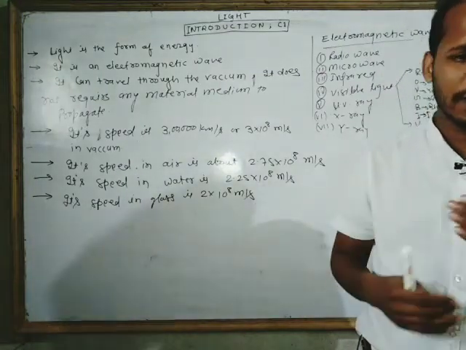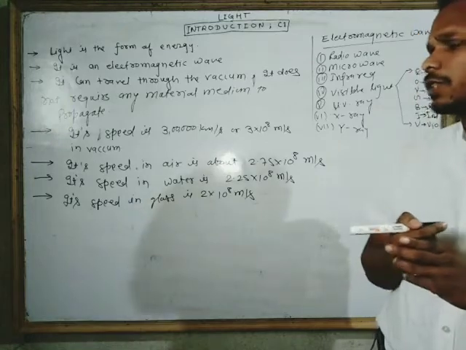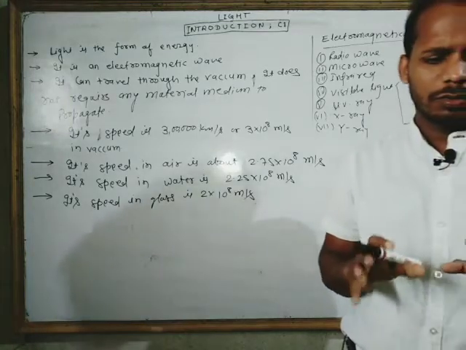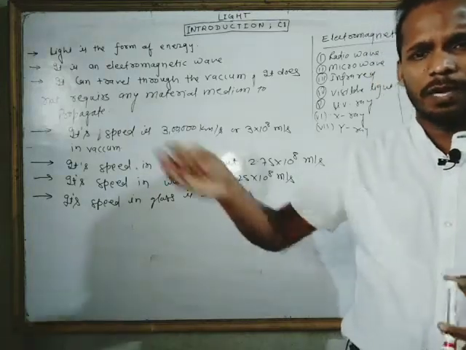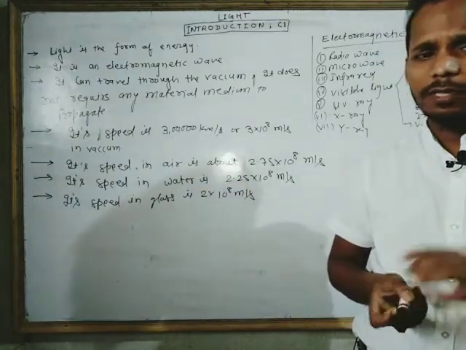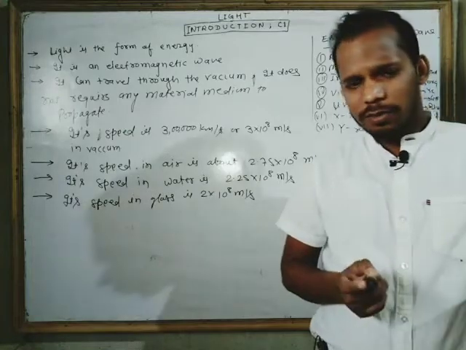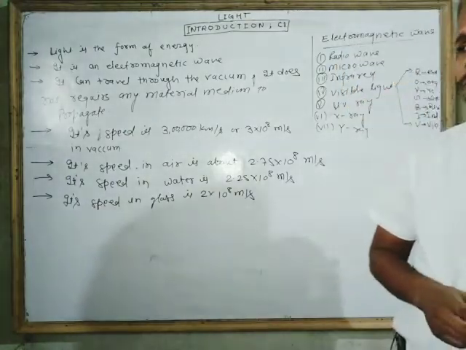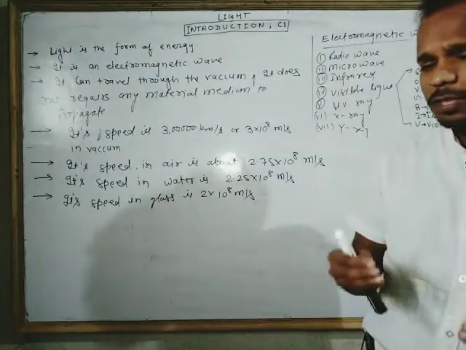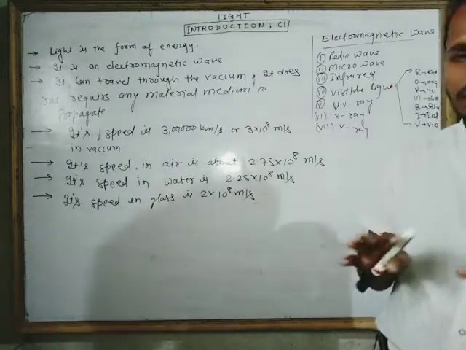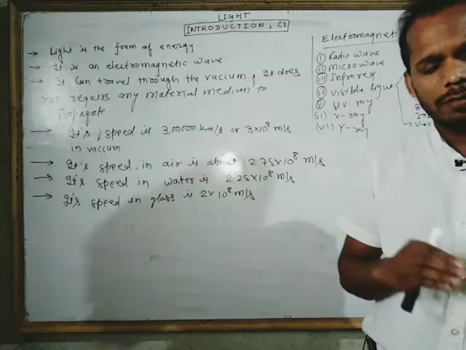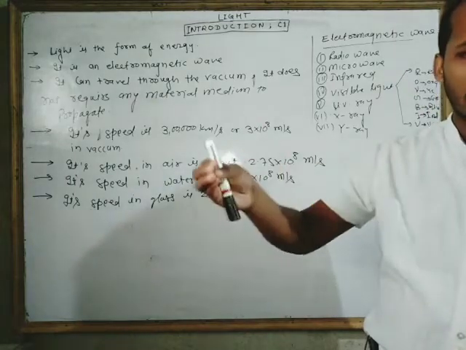Now we should know what the different characteristics of light are. Most of you know that light travels in a straight line path, but this theory fails whenever we study wave optics. But for this class, just stick to this concept that light travels in a straight line path.